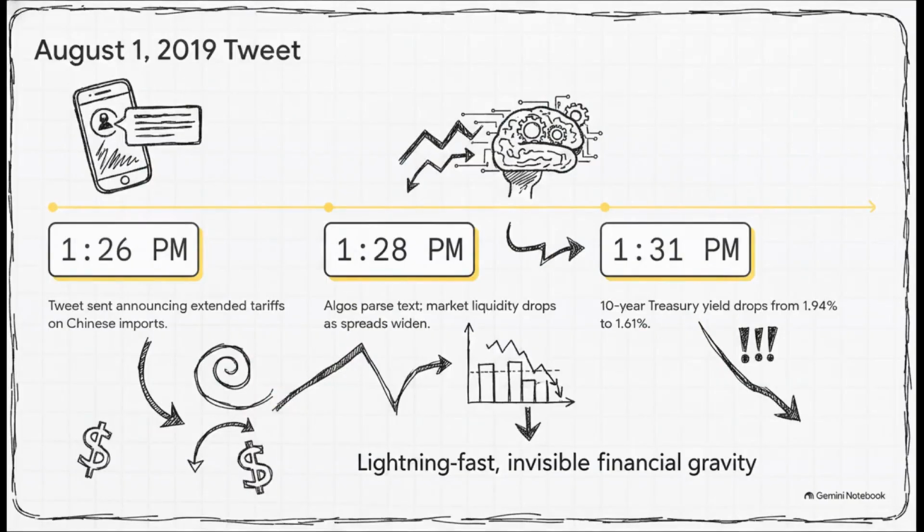The date is August 1st, 2019. At 1:26 p.m. Eastern Time, a tweet goes out announcing extended tariffs on Chinese imports. By 1:28 p.m., just 2 minutes later, algorithms have already parsed the text. Market liquidity instantly drops as automated market makers widen their spreads to protect themselves. And by 1:31 p.m., exactly 5 minutes after the tweet, the 10-year Treasury yield plummets from 1.94% down to 1.61%. That is lightning-fast, invisible financial gravity at work.